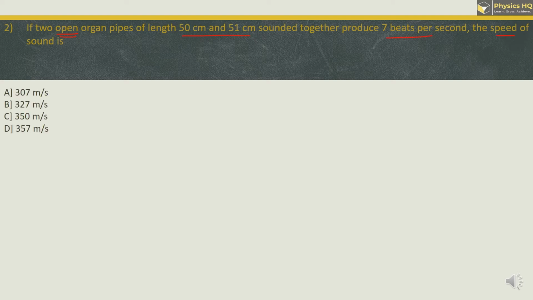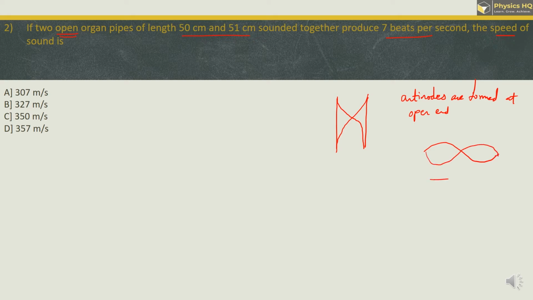Now when we have an open organ pipe, it is open from both ends, and antinodes are formed at the free end or open end. We will have an antinode over here and an antinode over here, right? And when you compare this with the diagram of the entire node and antinode, this is lambda. So what we are dealing with over here is this length, which will be lambda by 2. So the length over here is lambda by 2, or you can write lambda is equal to 2L.